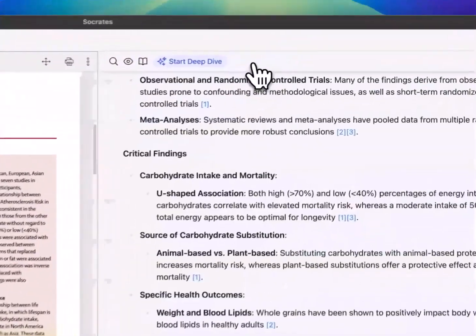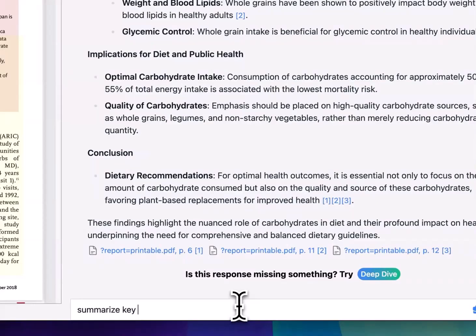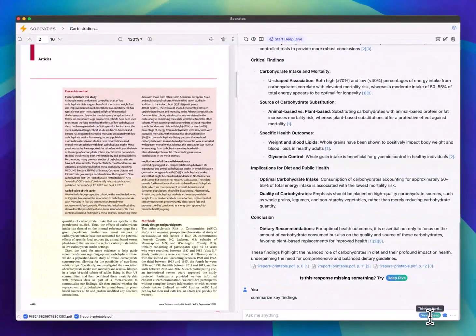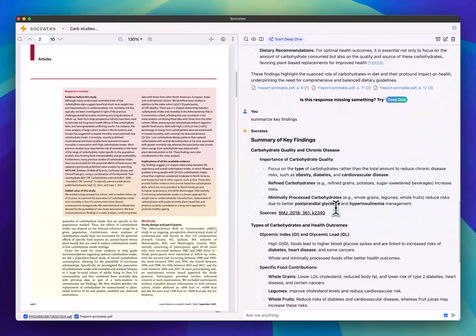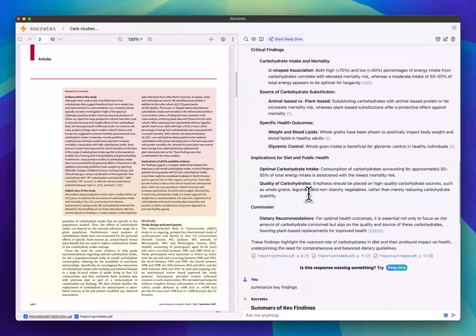Okay, so it's done. So now let's go try summarize again. Summarize key findings. When you see this diving deep, it just means that it's using this second memory that was just created to give you a better answer. Now we just have to wait for the response. Now you can compare the difference between this response and the previous response.